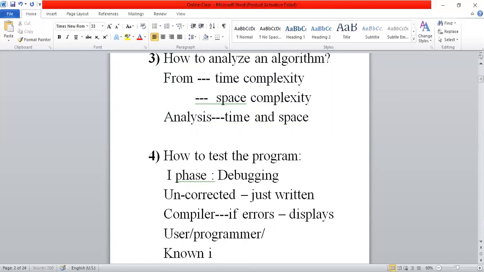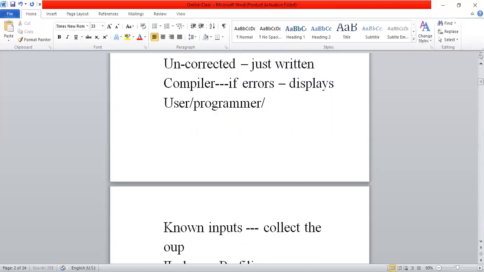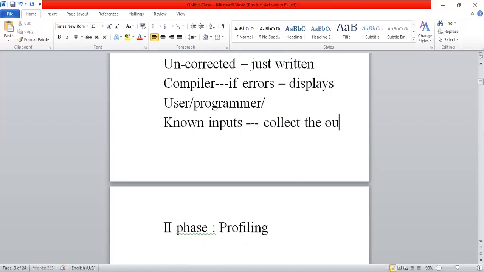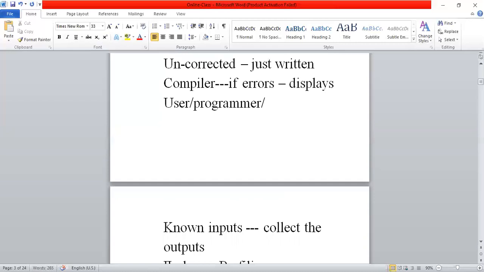We give known inputs. After giving known inputs, we get the outputs and we collect the outputs. We collect the outputs and verify whether those outputs are correct or not. Okay? So this is about debugging.